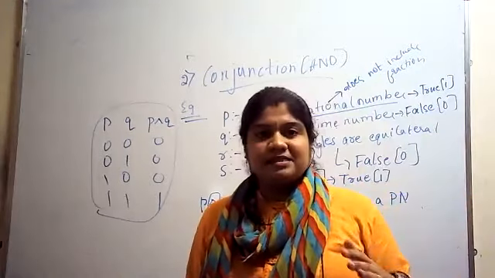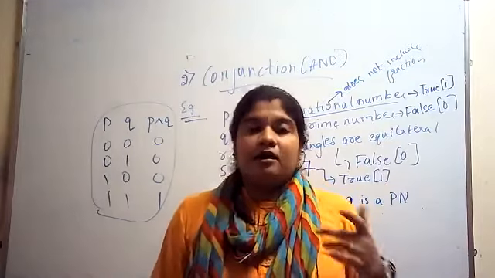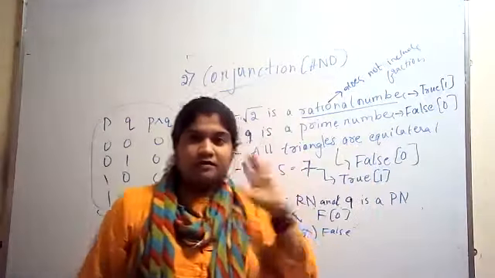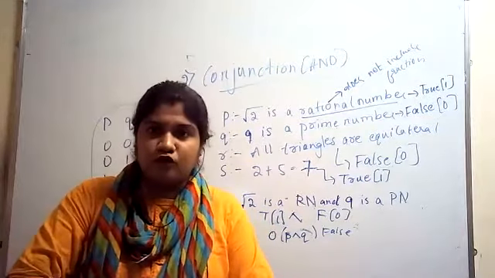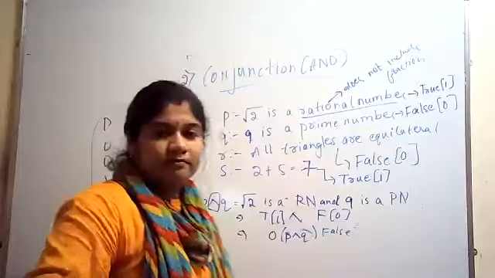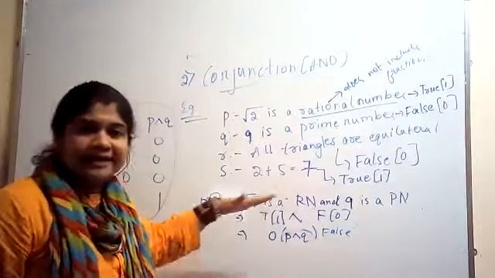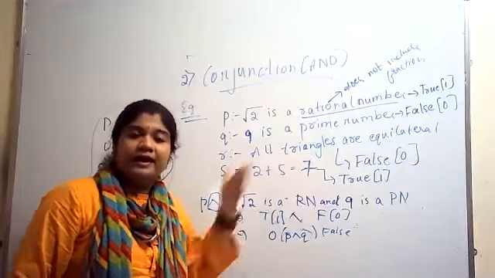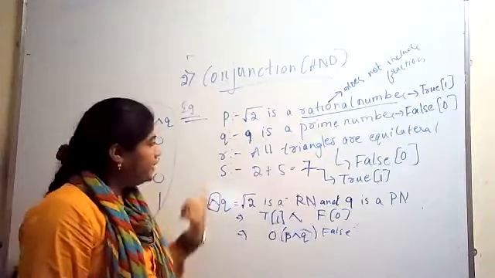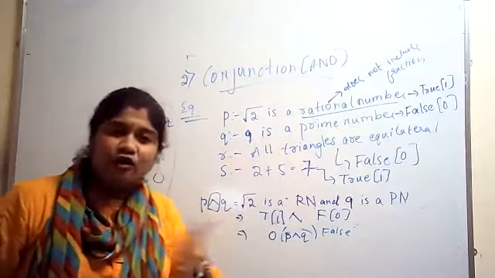So this is conjunction. In the next class, I will be dealing with the rest of the things. In the textbook, another thing I want to tell you before leaving: they covered just one example, P conjunction Q. In the textbook, they have also taken P conjunction R, P conjunction S, different combinations.